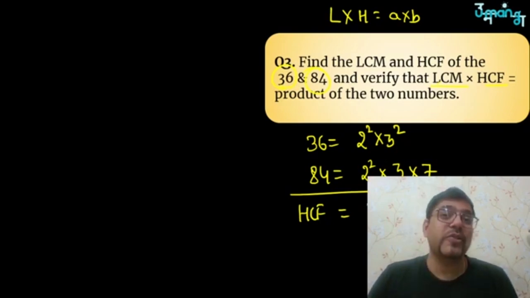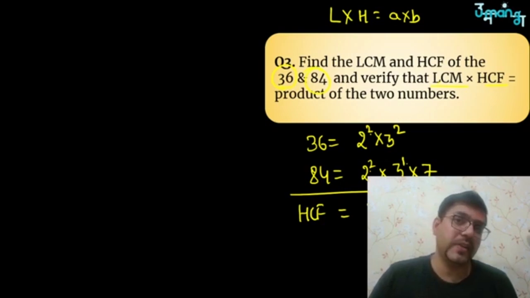Got it? Thereafter, you have to look for the lowest power. So power 2, power 2, 2 is the lowest. Power 2, power 1, so 1 is the lowest. 4 3s are 12. We got the lowest. Highest common factor is 12, HCF.